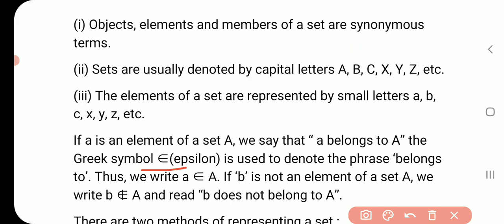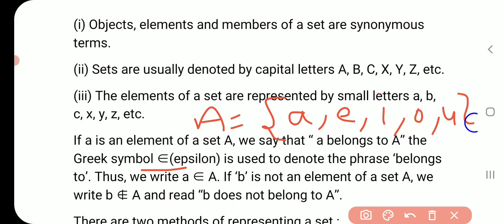If an element does not belong to A, suppose A is the set of A, E, I, O, U. Then all these alphabets belong to A. But b is not present in this collection. Then how will we write the relation of b and A?